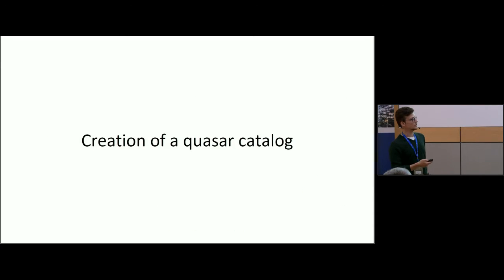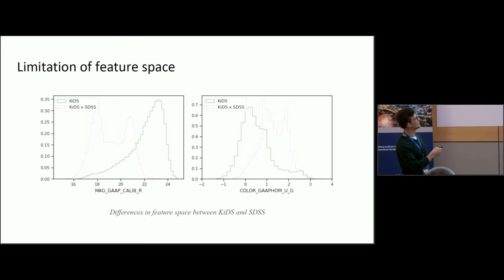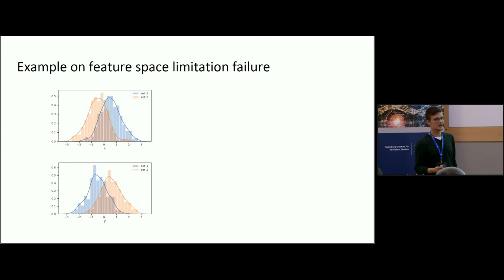So we have a model. Now we move to creation of the catalog. We need to make sure that the feature space is the same. What we do is we cut the r magnitude at r value 22. This is an example of why such a cut might not work. I created some data set.